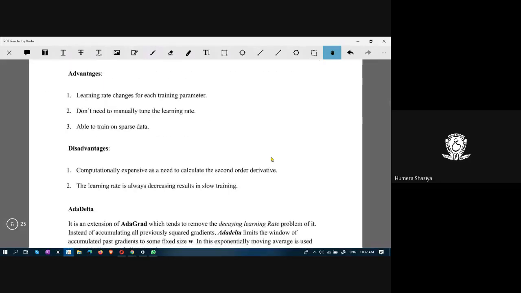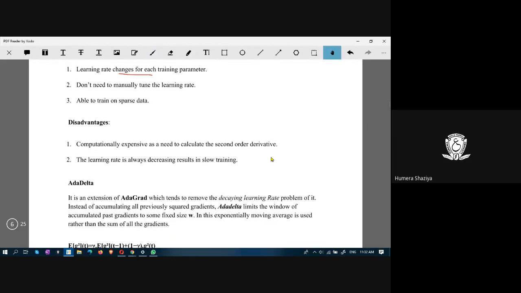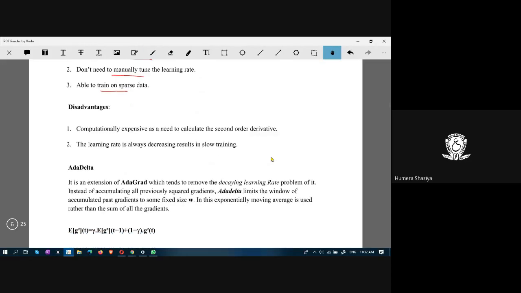What are the advantages? The learning rate changes for each training parameter. No need to manually tune the learning rate, and it is able to train on sparse data. What are the disadvantages? Computationally expensive. You see that the second order derivative has to be calculated. Calculating a normal first order derivative is less expensive compared to the second order derivative because it takes a square and performs more computations.